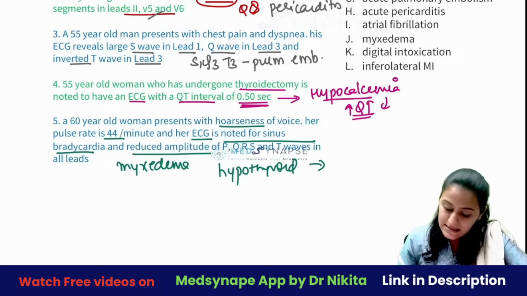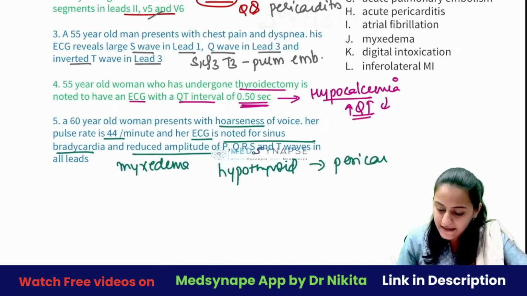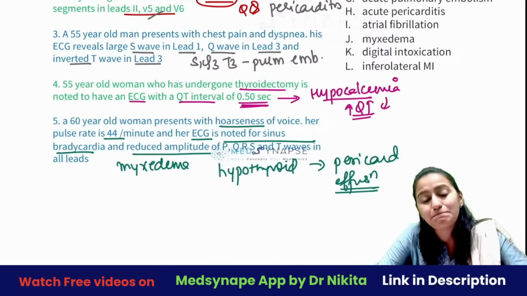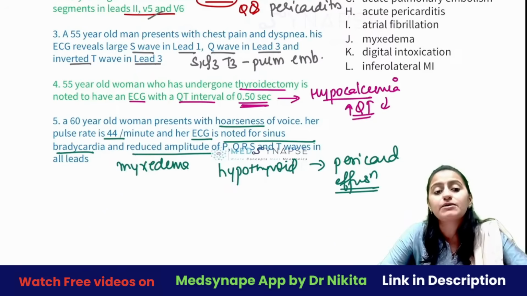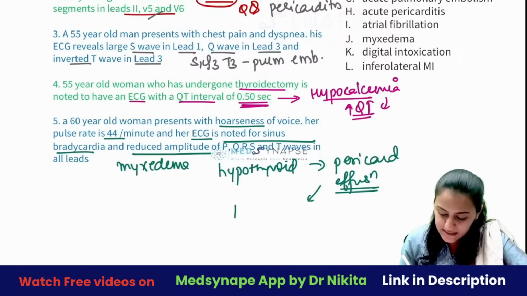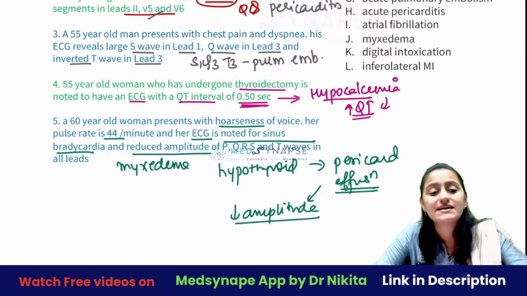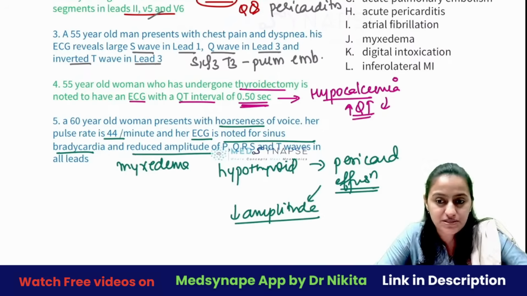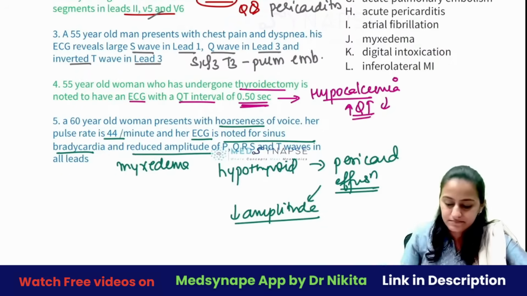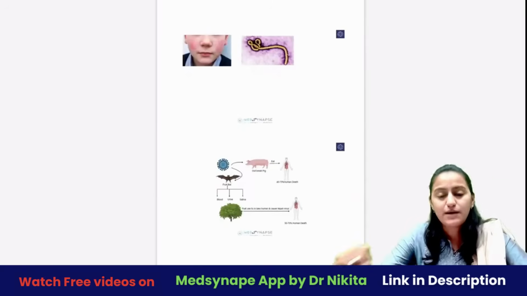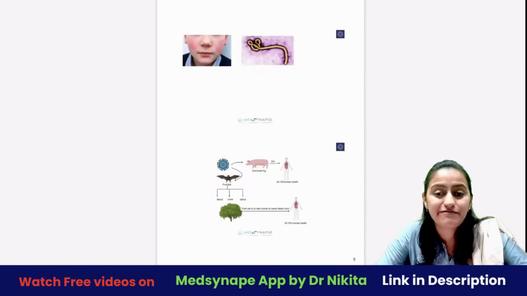And what you are seeing here is pericardial effusion, which is what you see with hypothyroidism. Because of this pericardial effusion, there is going to be decreased amplitude of the waves that you are going to see. Is this clear with everyone? Right? So that was the quick review of ECGs, guys.